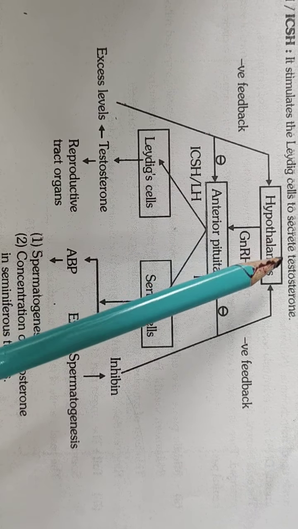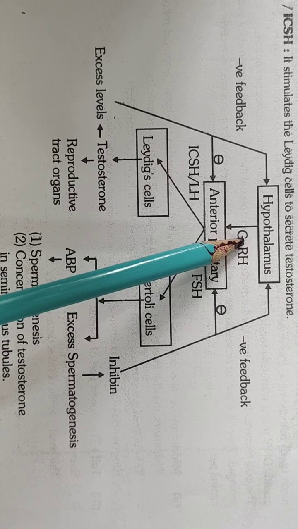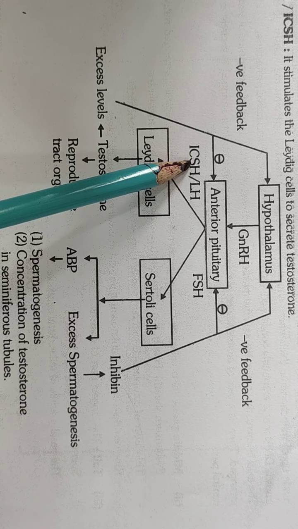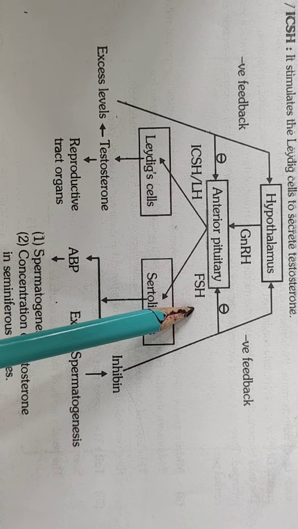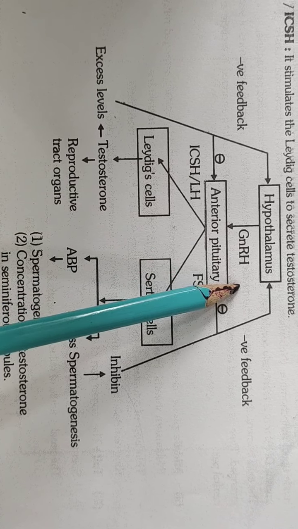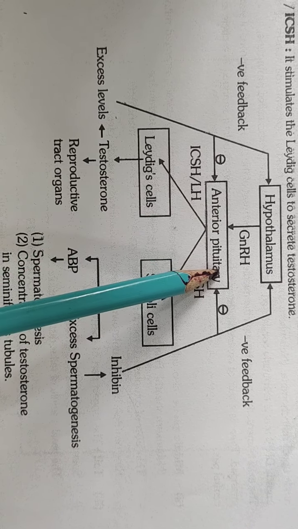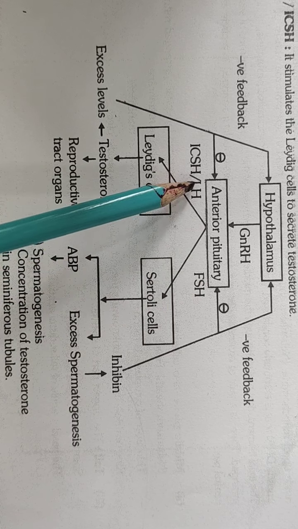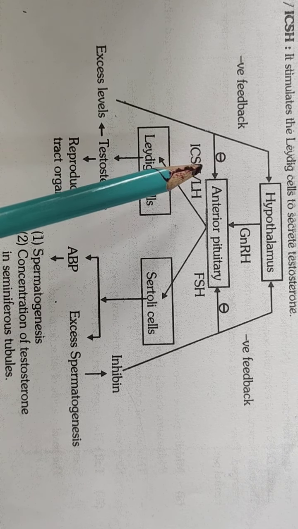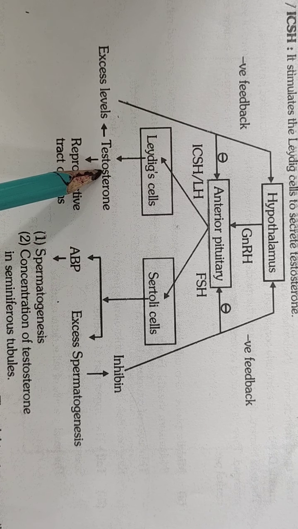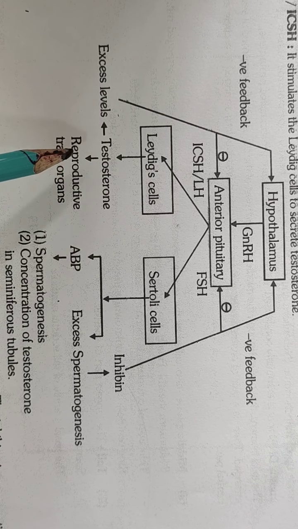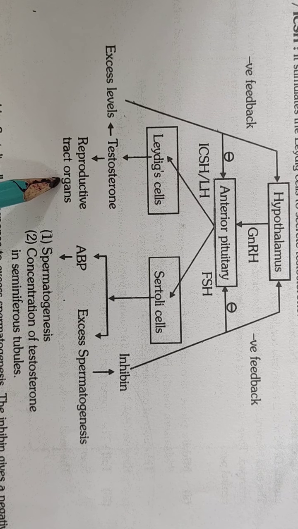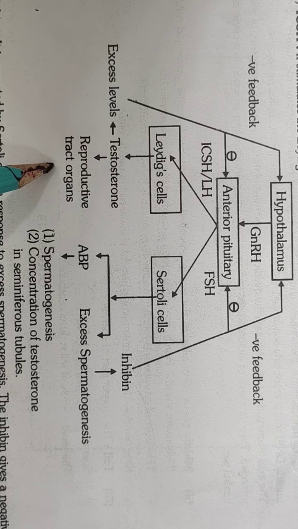Here we can say the hypothalamus releases gonadal releasing hormone, that is FSHRF and LHRF, luteinizing hormone releasing factor and FSH releasing factor, which stimulate the anterior pituitary to synthesize LH and FSH. This LH is also called interstitial cell stimulating hormone, as it acts on Leydig cells which produce testosterone, and this testosterone is responsible for the growth and development of male reproductive tracts and organs. That means it is responsible for secondary sexual characters of male.